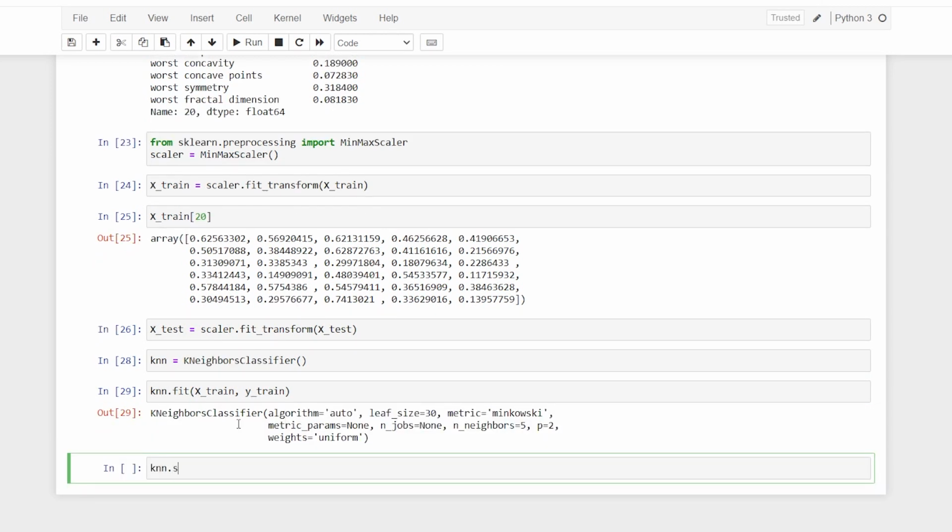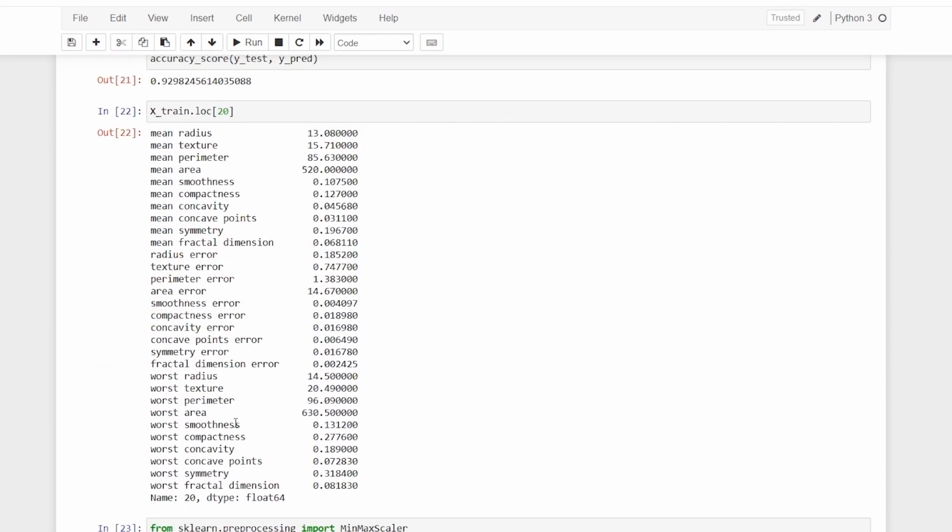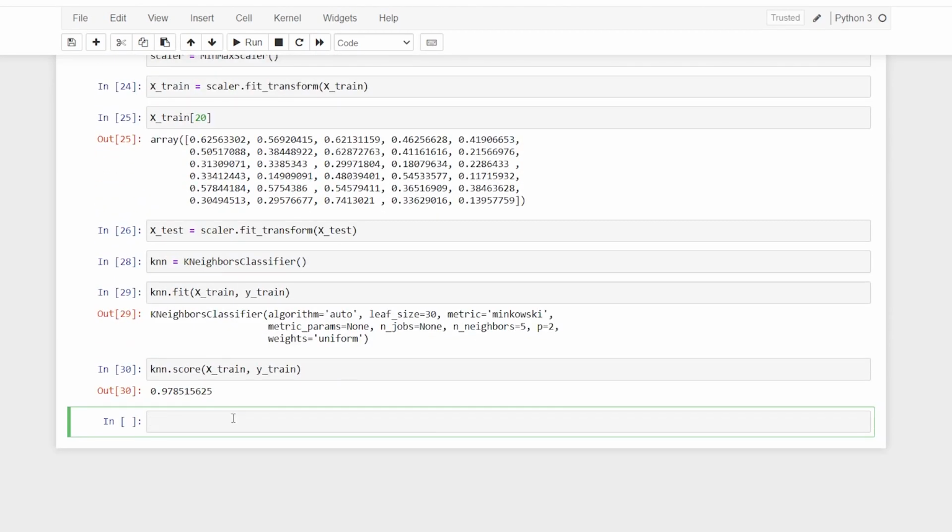Now I can say knn.score, and I can check for xtrain and ytrain, and we have 97% accuracy. See, suddenly there is a 3% rise, and now I can say accuracy. Right before that I'll say y_norm_pred. Okay, so that is a normalized value prediction, and the way I do it, I'll say knn.predict, and here I'll